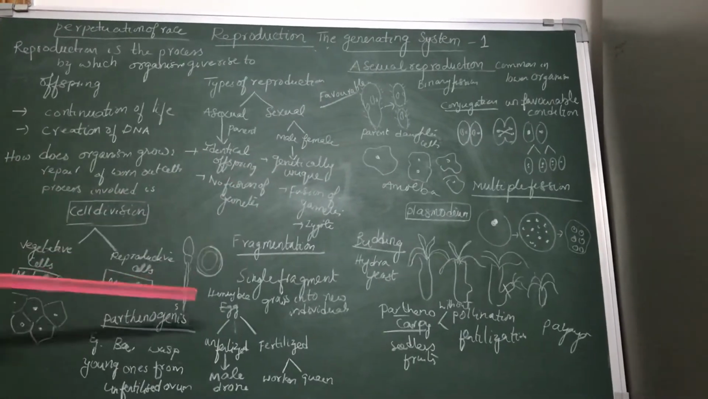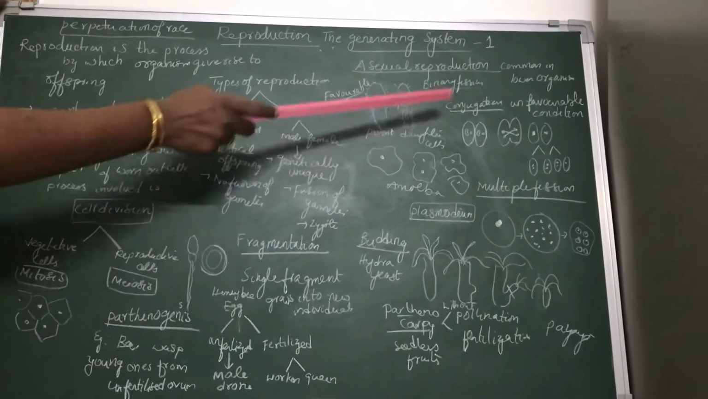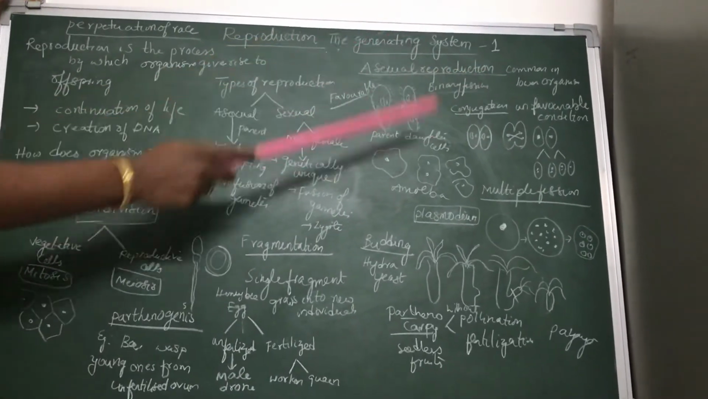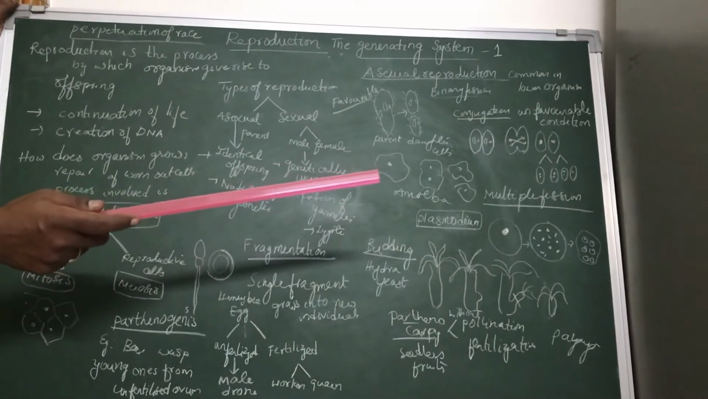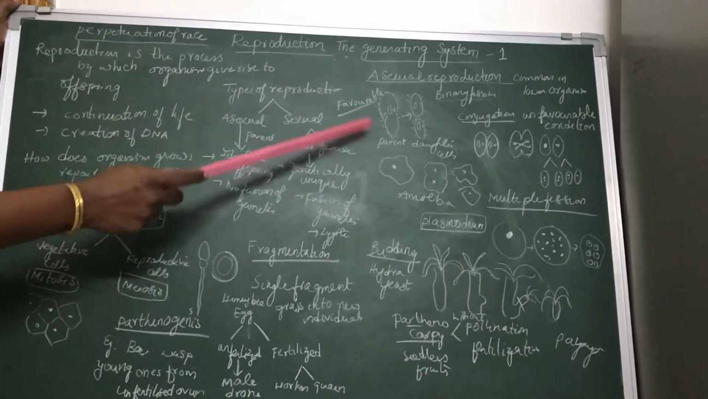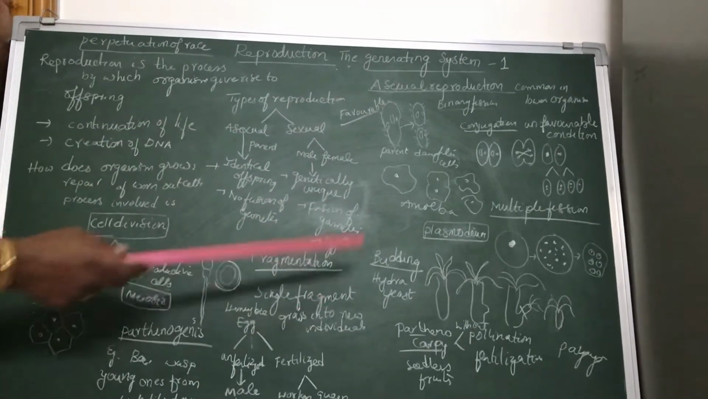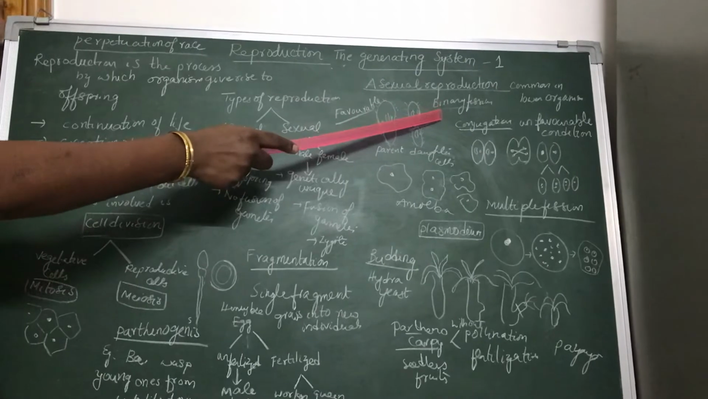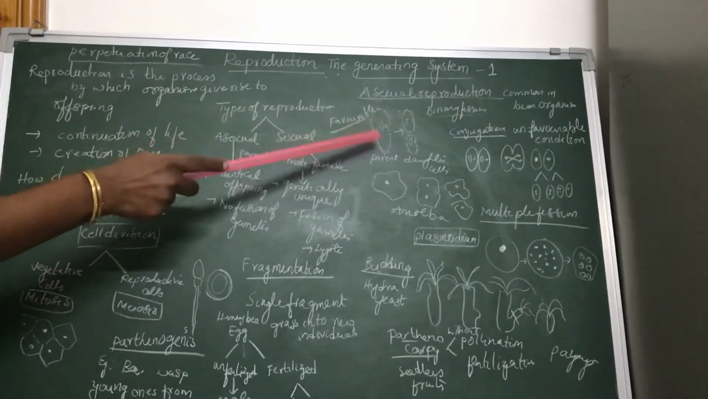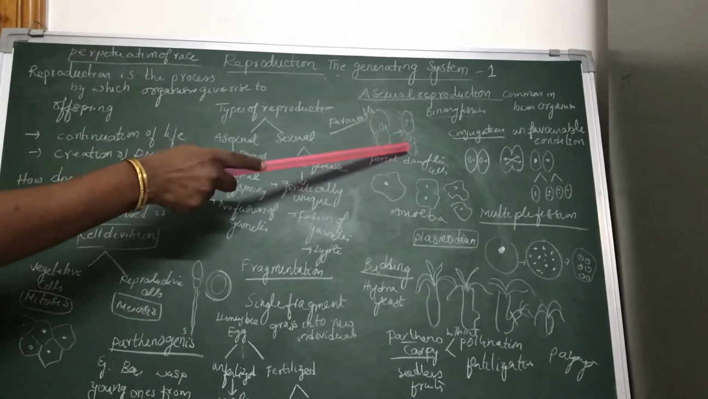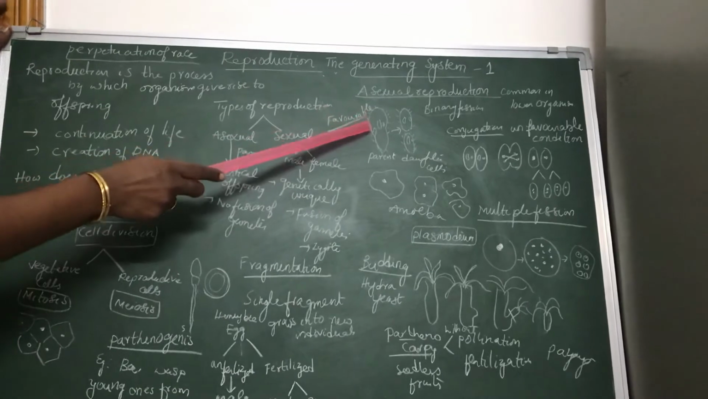Now let us discuss different types of asexual reproduction. I already said asexual reproduction is very common in lower organisms like amoeba, paramecium, hydra, bacteria. All these organisms undergo asexual reproduction. There are different types of asexual reproduction. First, we discuss binary fission. Bi means two. Fission means division. In this, a single parent divides into two daughter cells. We call it binary fission.